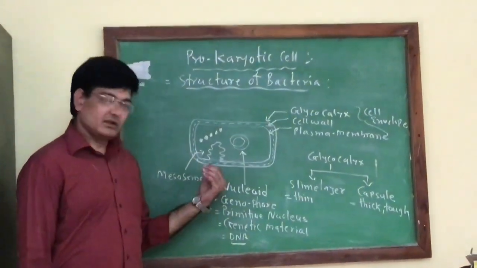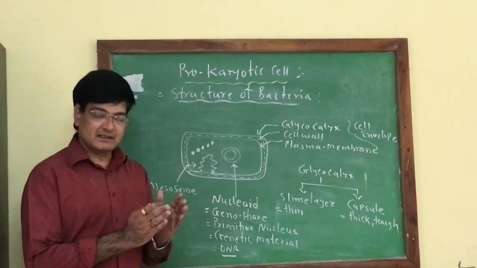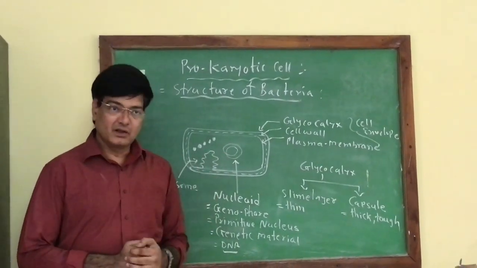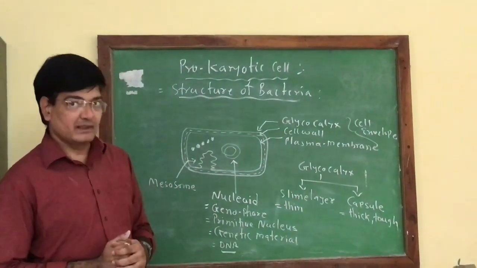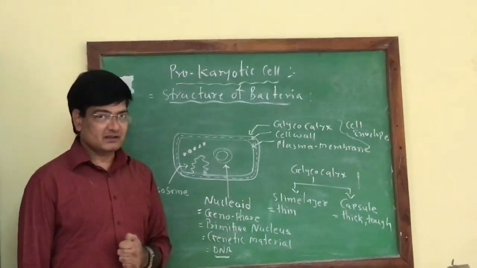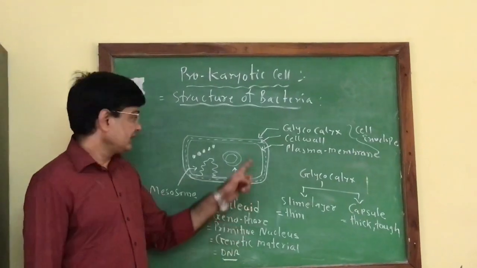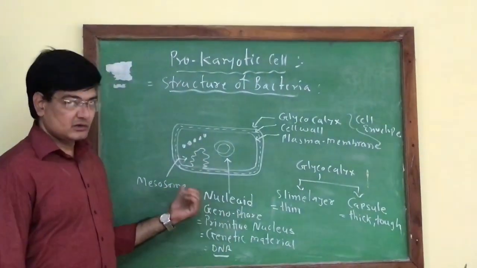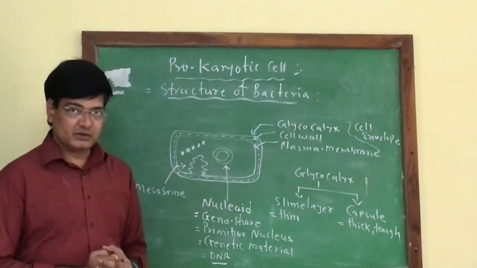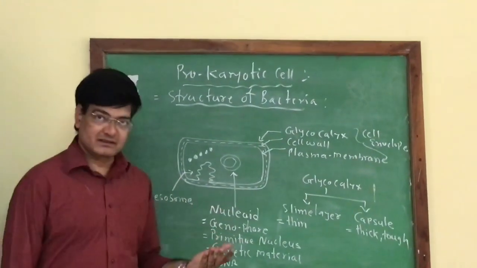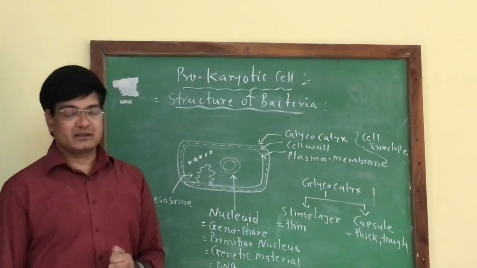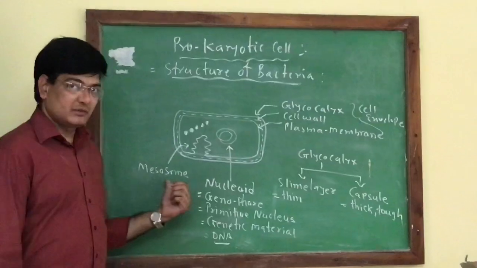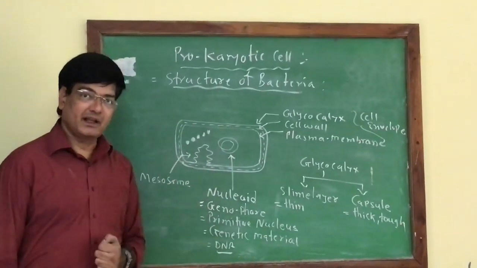The inner folding of the plasma membrane constitutes vesicles, that is round or oblong structures, tubules, that is cylindrical or tube-like structures, as well as lamellar or membranous structures formed from the plasma membrane in the cytoplasmic region of bacteria. The mesosome is also concerned with cell wall formation and other metabolic processes like secretions from the bacterial cell. So, a large number of enzymes are present in the mesosome and it is an enzymatically active structure.